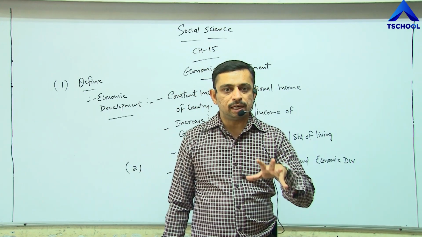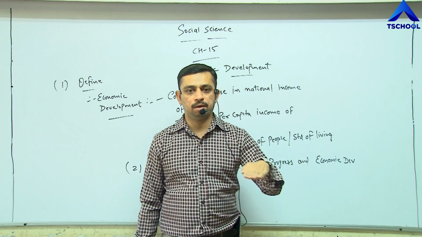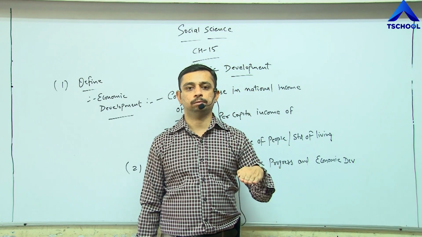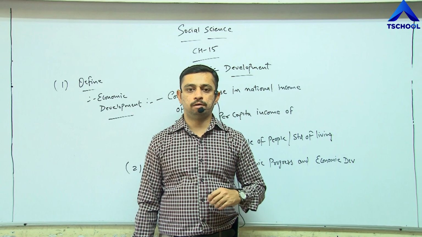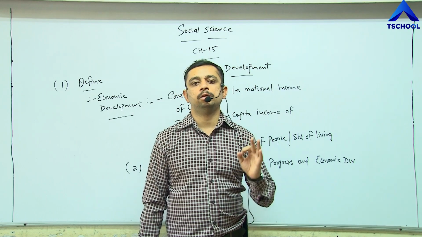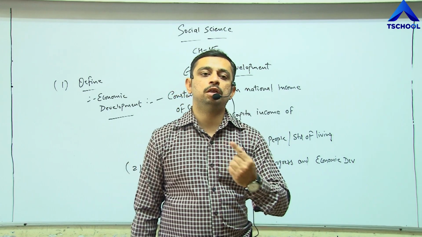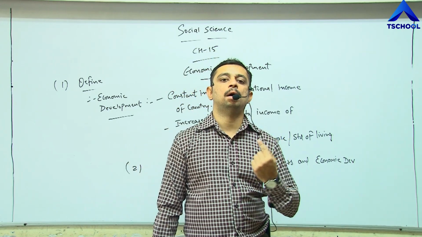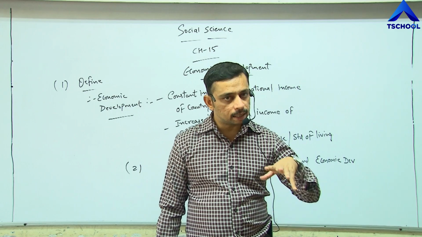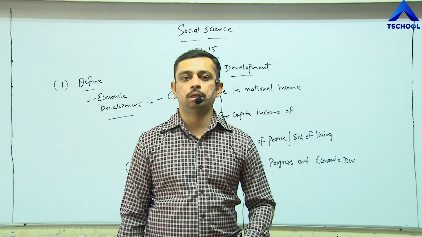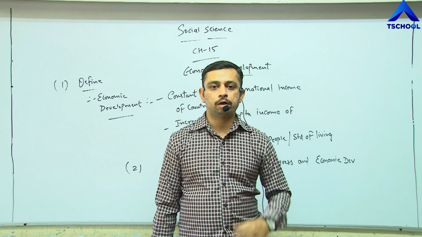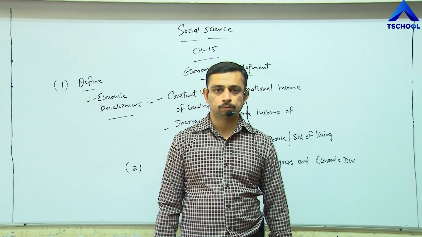If we constantly keep the amount the same, we can never develop. One basic fundamental rule of economic development is that money should be rotating fast in the market. We can see today what the situation is. Everyone has been locked inside their houses.